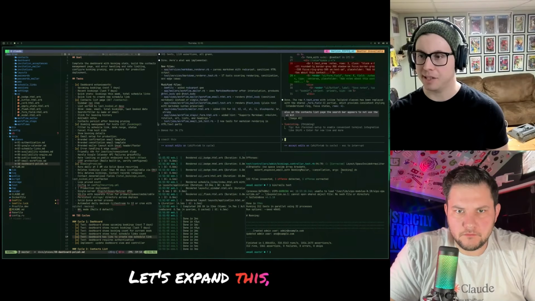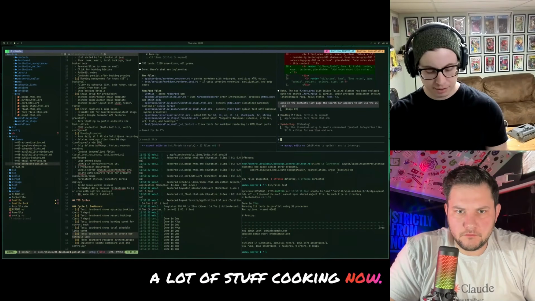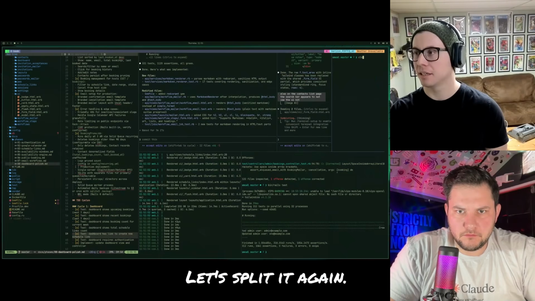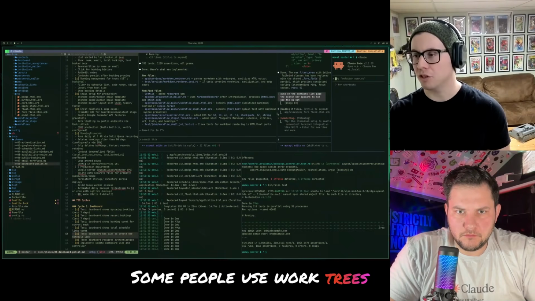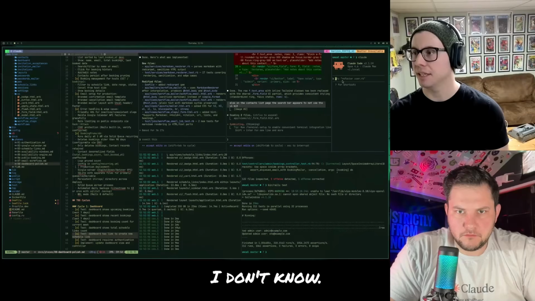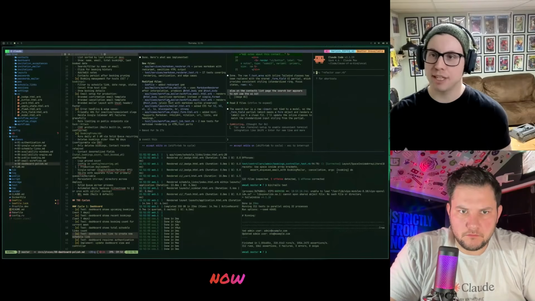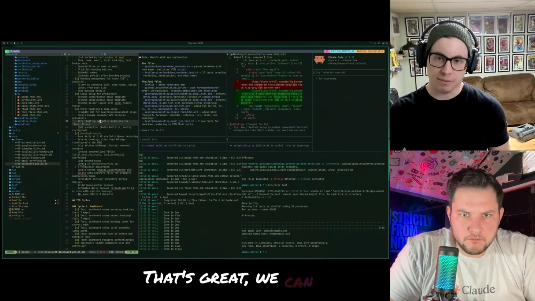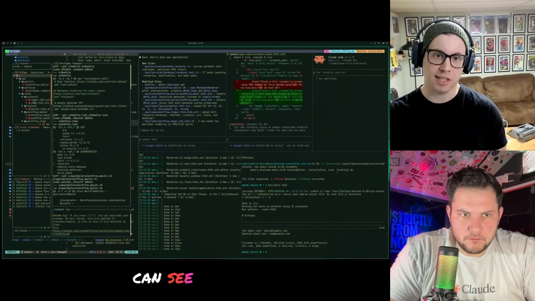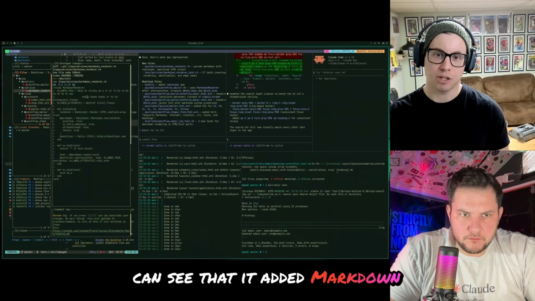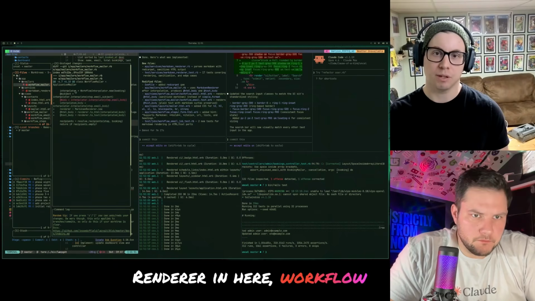Once again, let's expand this because we've got a lot of stuff cooking now. Let's split it again. Some people use work trees for this type of stuff. I don't know, this is just how I do it. So the markdown support should now be added. That's great. We can double check that, and you can see that it added a markdown renderer in here, and a workflow for the mailer.